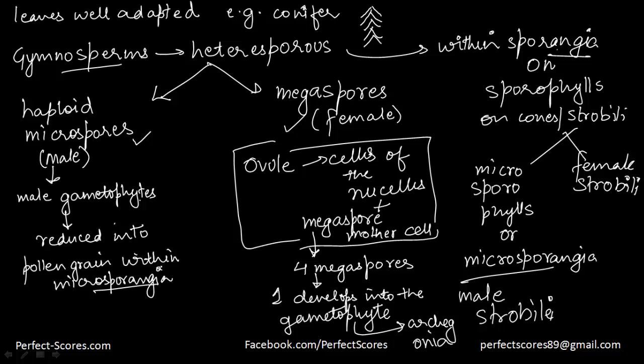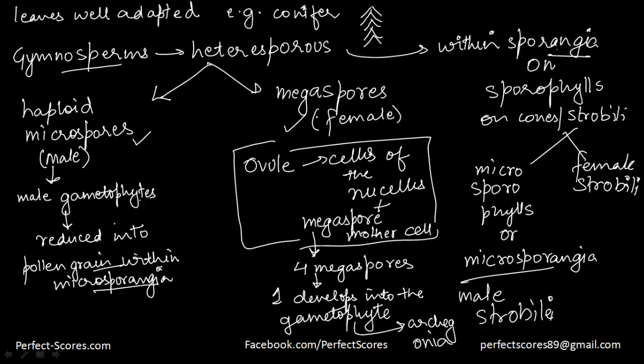So when you come to the micro ones, which belong to the male gametophyte, those are called microsporophylls or microsporangia. Similarly, for the female, you're going to have megasporophylls or megasporangia. So that gives rise to the male strobili and the female strobili. So that is how the male microspores are formed into a pollen grain.